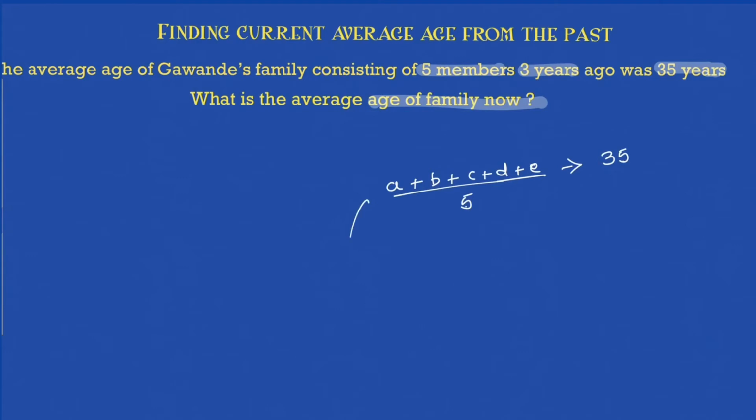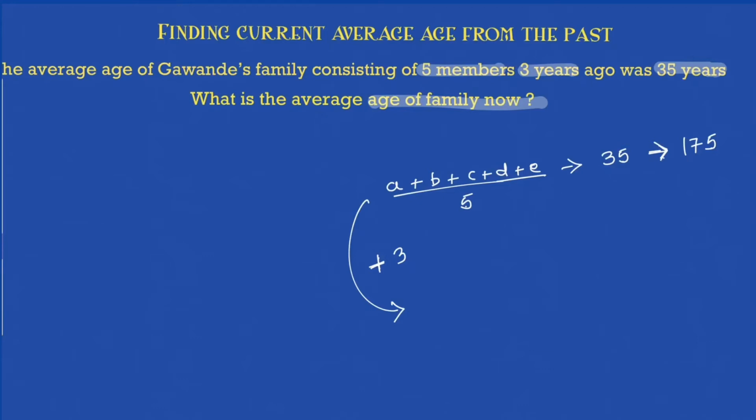Now I want, after 3 years, what will be the average age of the family. So you will say, the sum of the ages was how much? 35 into 5. You can do it as 150 plus 25, which will be 175. Correct.